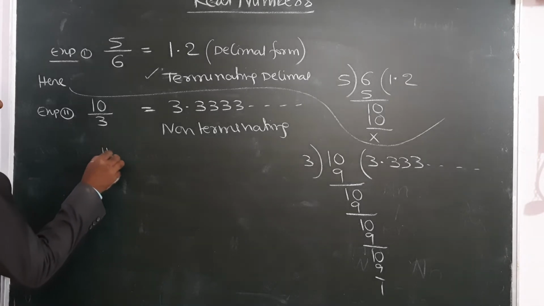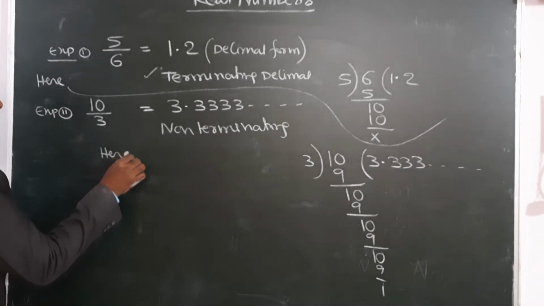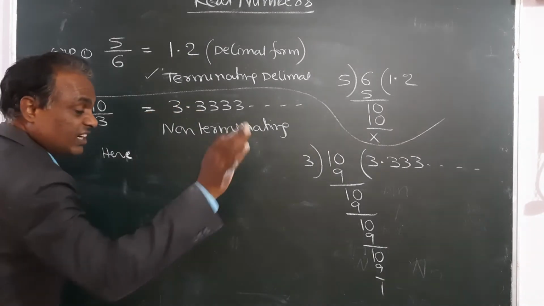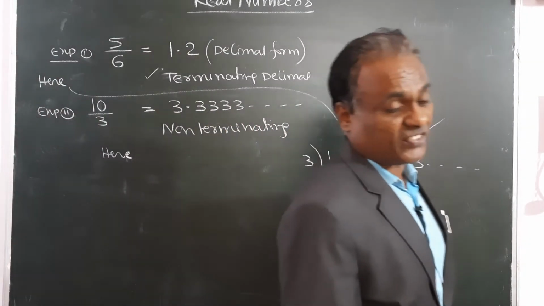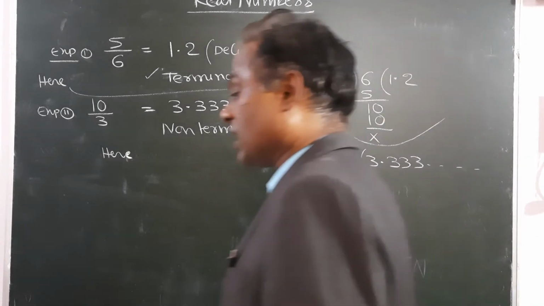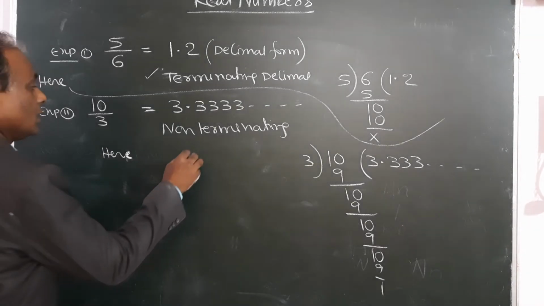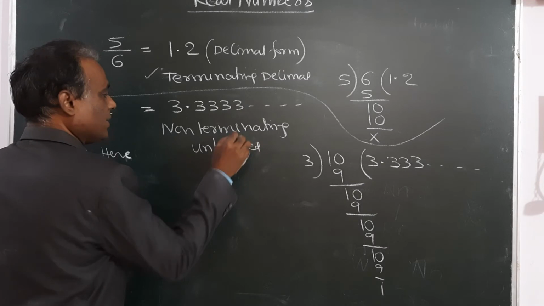Here, the number of digits after the decimal are unlimited or infinite.